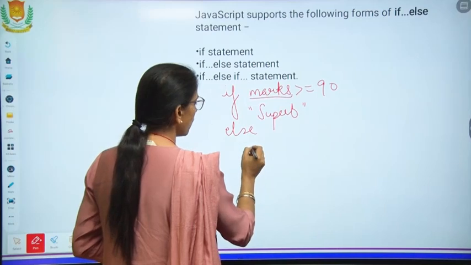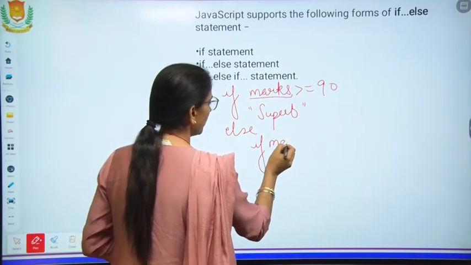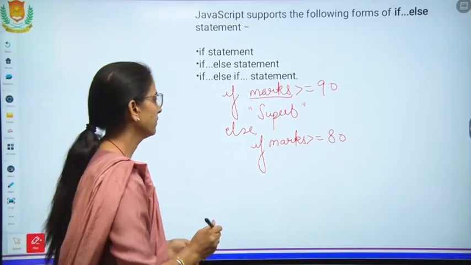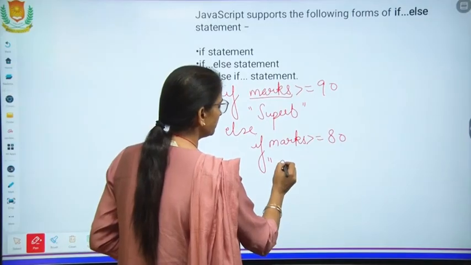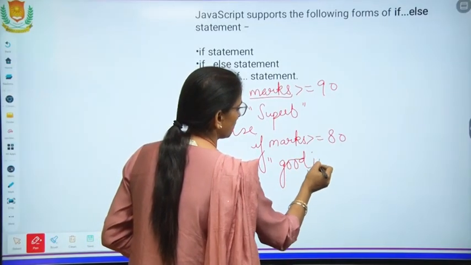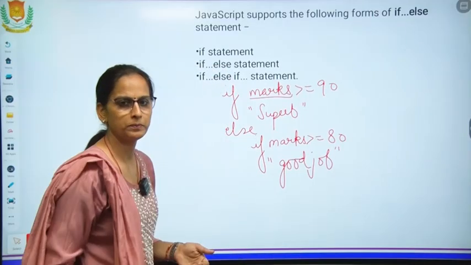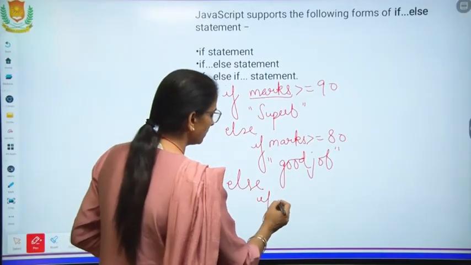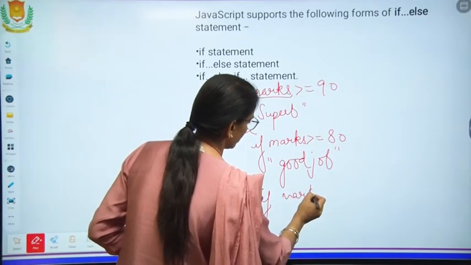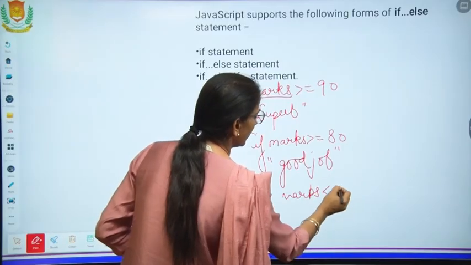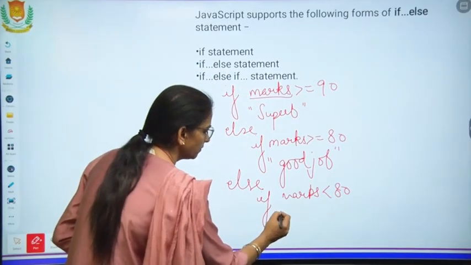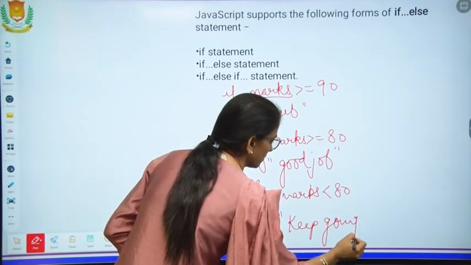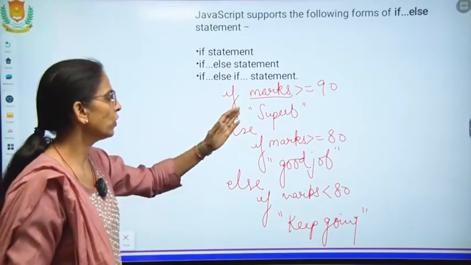Else, now again we have condition. If marks greater than or equal to 80, then message will be printed. Good job. Then again we have a condition. If marks are less than 80, then keep going. So here we have three conditions.